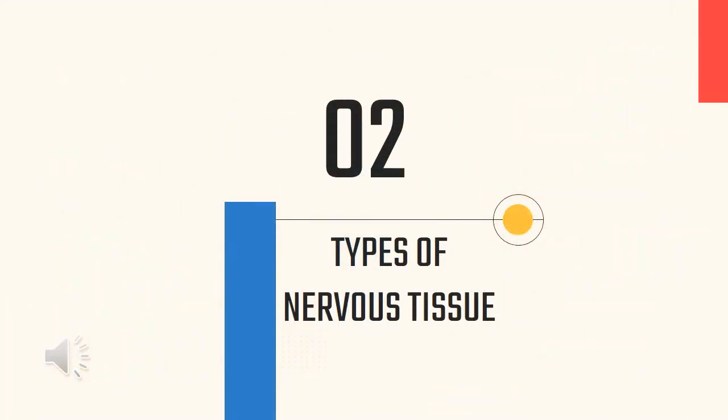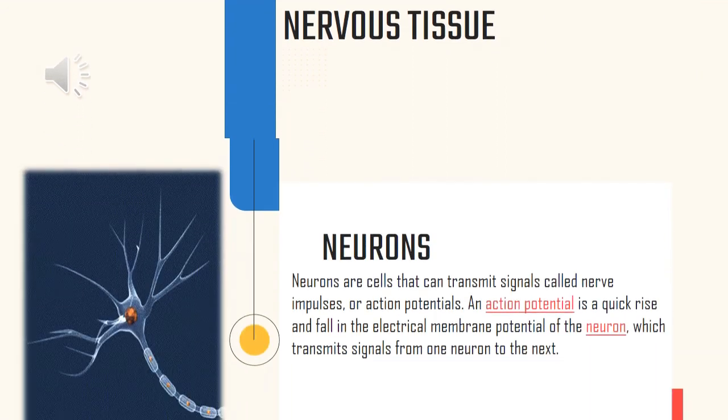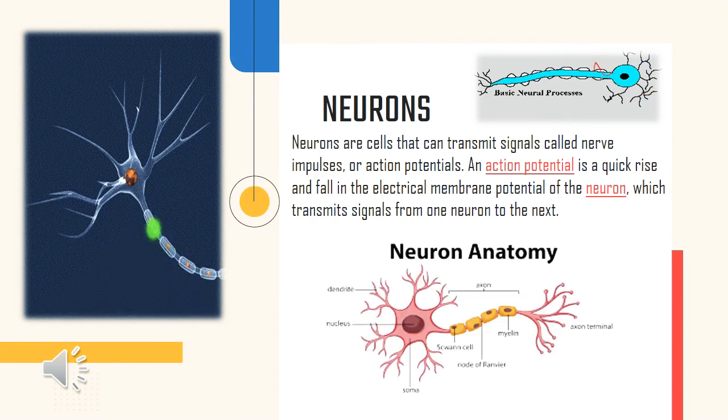With the function of nervous tissue being said, let us now move to the types of nervous tissues. Number 1. Neurons. Neurons are cells that can transmit signals called nerve impulses or action potentials. An action potential is a quick rise and fall in the electrical membrane potential of the neuron, which transmits signals from one neuron to the next.